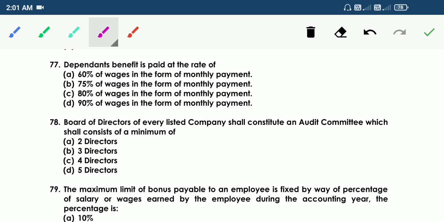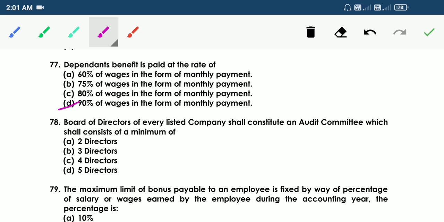77. Dependent's benefit is paid at the rate of option A 60% of wages in the form of monthly payment, B 75% of wages in the form of monthly payment, C 80% of wages in the form of monthly payment, D 90% of wages in the form of monthly payment. So the answer is D, 90% of wages in the form of monthly payment. So dependent's benefit is paid at the rate of 90% of wages in the form of monthly payment.